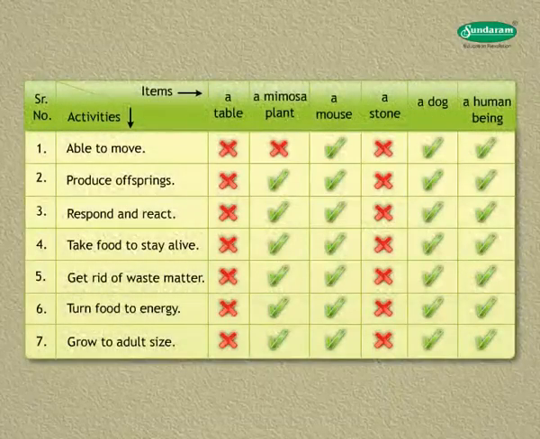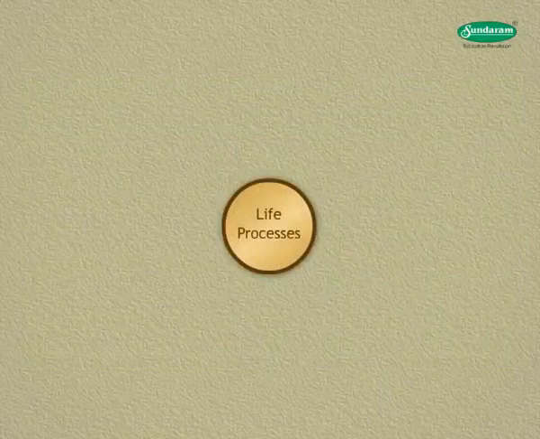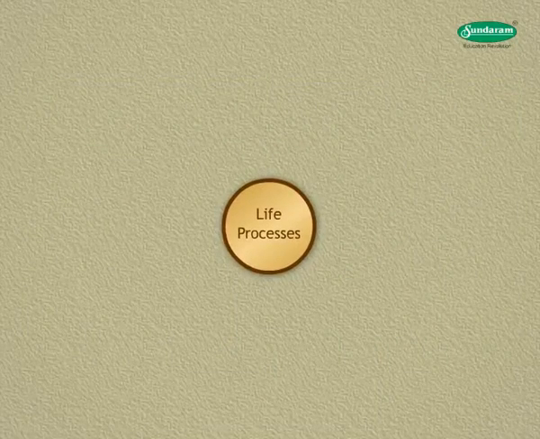Complete the table by putting tick or cross in front of the activities that the items are able to carry out. Let us learn about the different life processes.